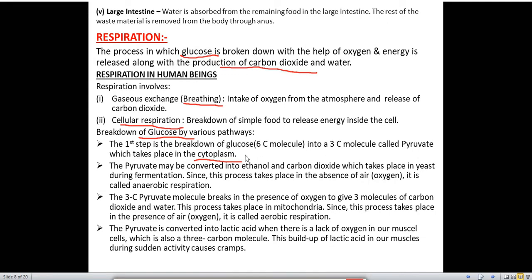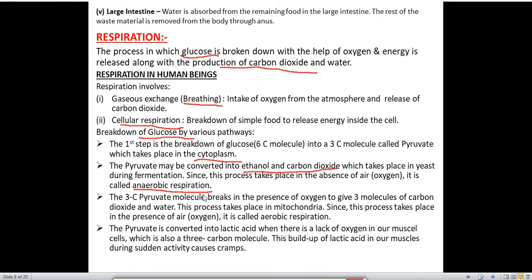Pyruvate is a 3 carbon molecule. Next step, the pyruvate may be converted into ethanol and carbon dioxide, which takes place in yeast during fermentation. This pyruvate, which is formed from glucose, can be converted into ethanol, C2H5OH, and carbon dioxide, CO2. This process takes place in yeast during fermentation, in the absence of air or oxygen. It is called anaerobic respiration. So what is anaerobic respiration? The respiration which takes place in the absence of air or oxygen is called anaerobic respiration.